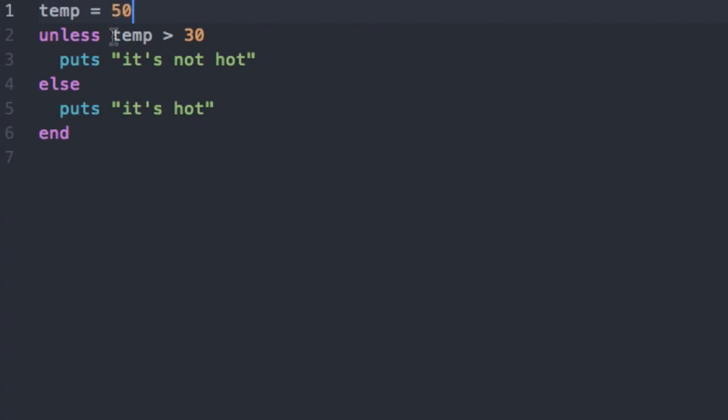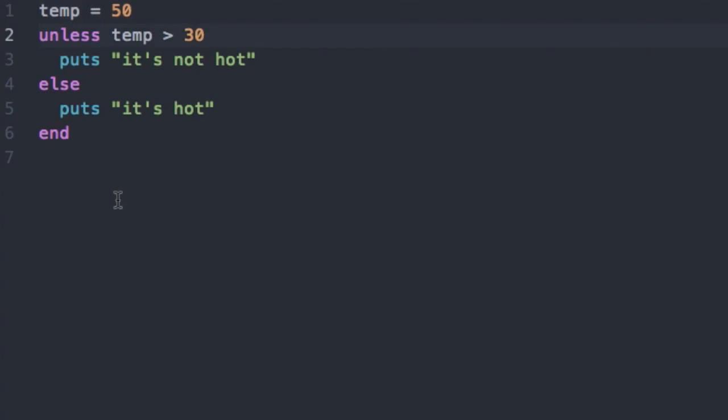Unless temp is more than 30, in this case temp being 50, so we're saying unless 50 more than 30, which of course is false. So this is not going to get called. Else puts it's hot. See, already you can see it's quite confusing.